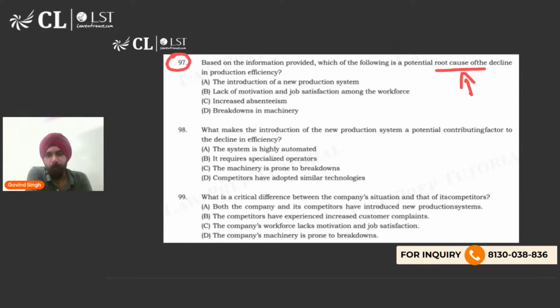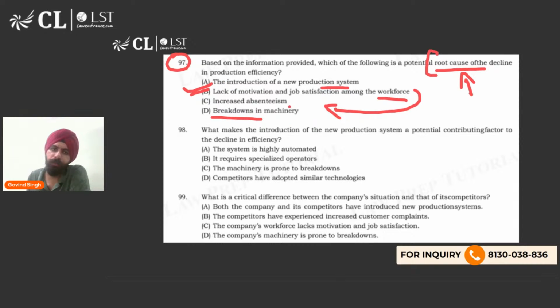Interesting. Some of you are saying A, some of you are saying D, many of you are saying B. Let's solve it. देखो, the potential root cause is the lack of motivation and job satisfaction among the workforce, right? This has led to increased absenteeism. Not the new production system. Production system तो competitors के पास भी है ना, बट हमारी ही प्रोडक्शन एफिशिएंसी में डिक्लाइन क्यों हो रहा है? क्योंकि यहाँ पे क्या मिसिंग है? यहाँ पे मोटिवेशन और जॉब सेटिस्फैक्शन मिसिंग है. ब्रेकडाउन मशीनरी में नहीं हो सकता पोटेंशियल रूट कॉज, बिकॉज दूसरे लोग भी वो मशीनरी यूज कर रहे हैं, उनका